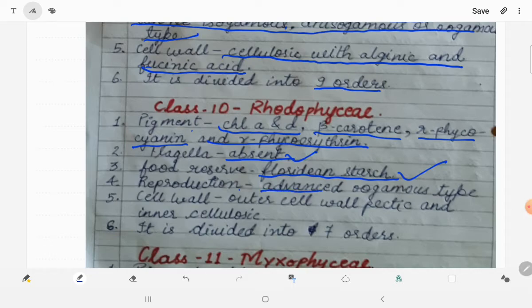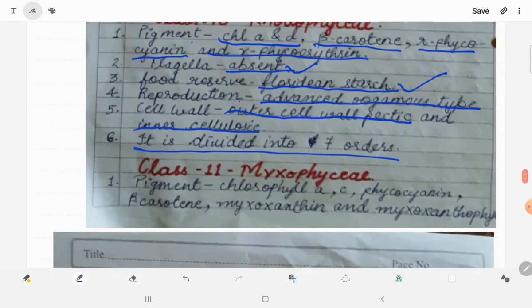Reproduction is advanced oogamous type. It means the male gamete is small and motile and it travels to the stationary and large female gamete and fuses with it to form the zygote. Outer cell wall is pectic, which means it is made up of pectic substances, and the inner is made up of cellulose. Rhodophyceae is divided into 7 orders.